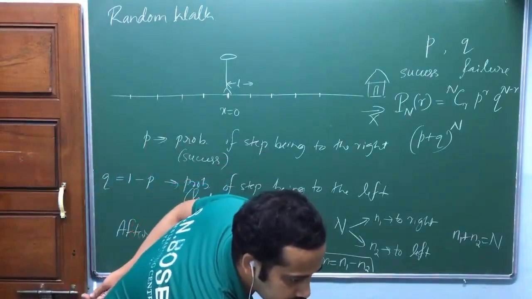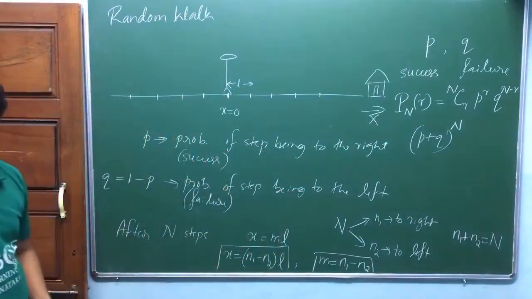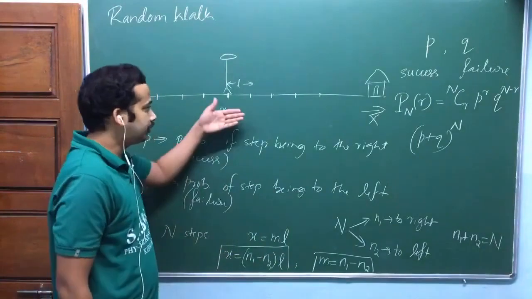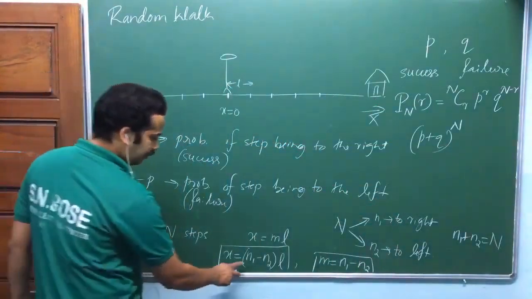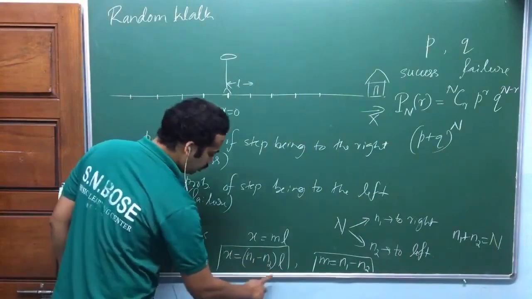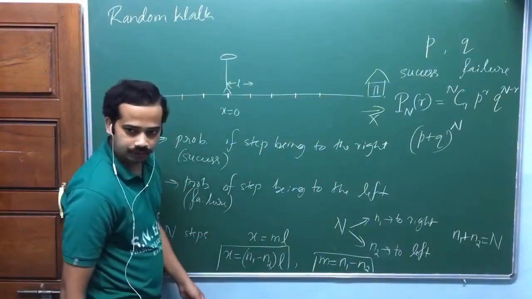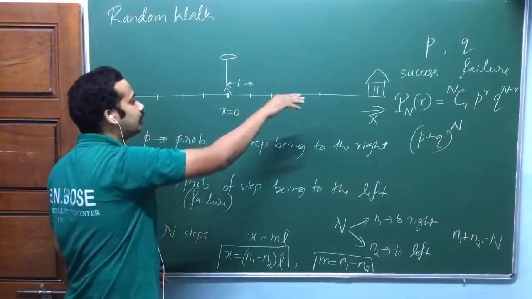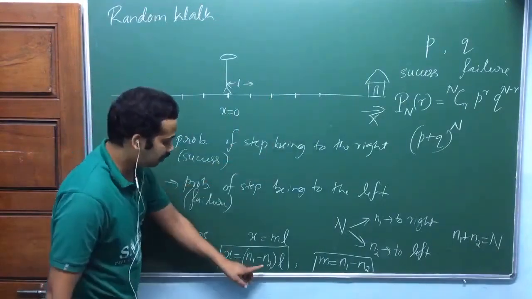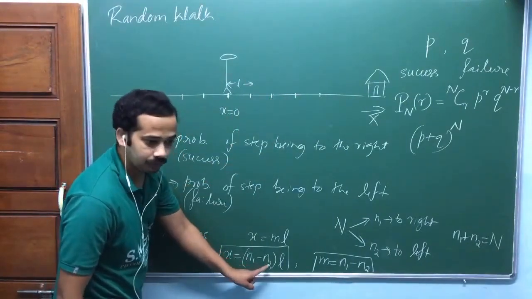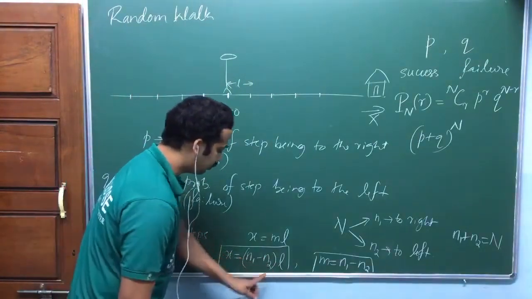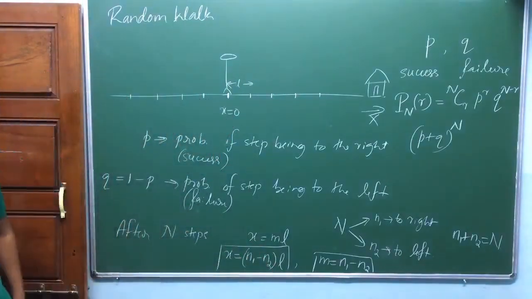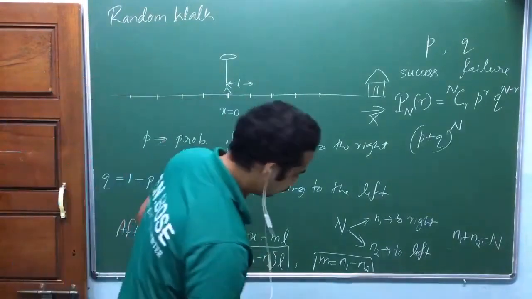That's why I have taken n1 minus n2. You can take n2 minus n1 also, but I have taken n1 minus n2 because I have taken this as the positive x-axis. If the number of steps to the right is more, then this whole thing is positive, so he will be displaced towards the positive x-axis. If the number of steps to the left is more, then he will be displaced towards the negative x-axis, because this quantity will be negative in that case. Okay, so that's how I have fixed that.